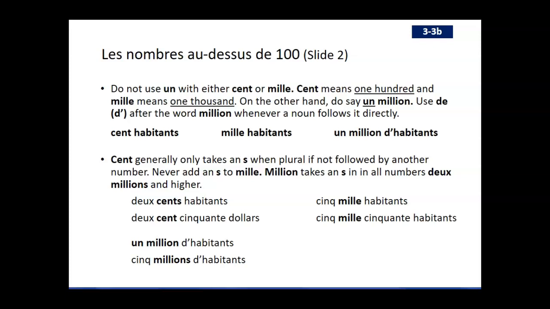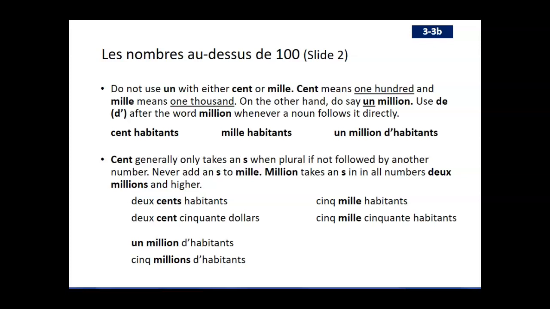Okay, with mille, we're never going to add any S to mille, so cinq mille habitants, cinq mille cinquante habitants, so it's 5,000 inhabitants or 5,050 inhabitants. And then finally, as we've already seen with un million, we're going to use de to show that we have un million d'habitants, and the same thing if we have cinq millions d'habitants.